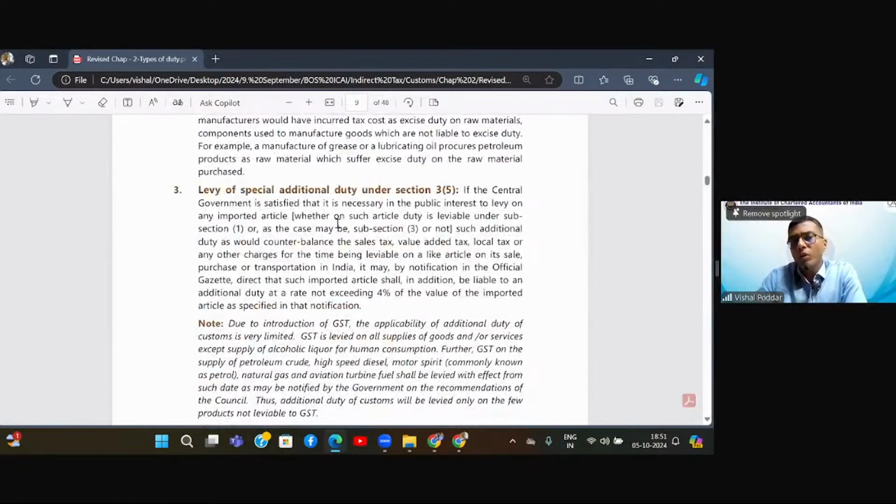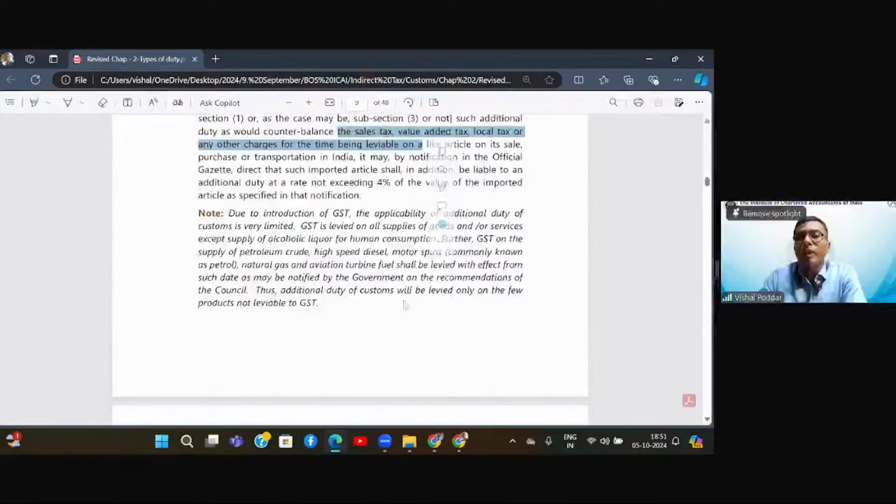Then comes another duty, which is 3.5. Now this is for what? This is for balancing or charging you the local taxes, which is sales tax, value added tax, octroi, etc. And these are again the taxes which are applicable on the sale of those goods which are for the time being outside GST. Again, these goods, the petroleum products and your alcoholic liquor for human consumption.